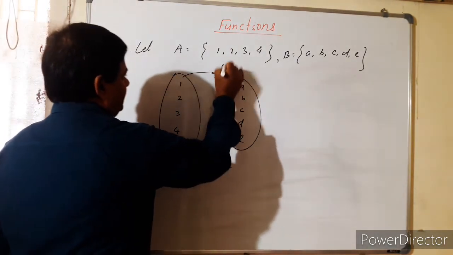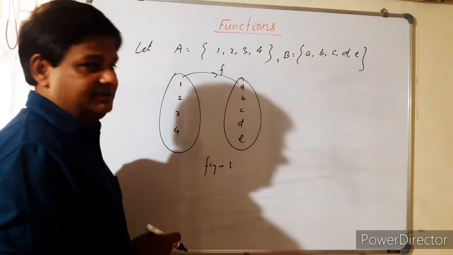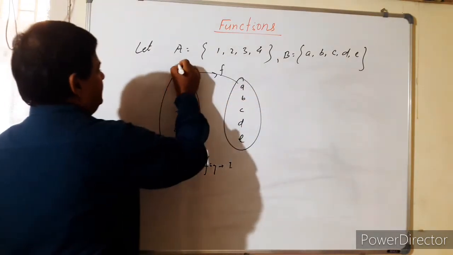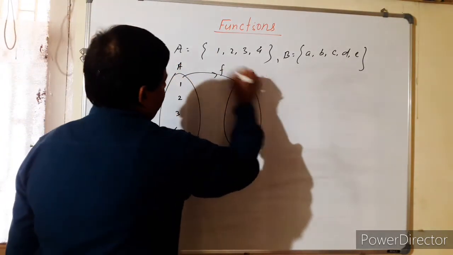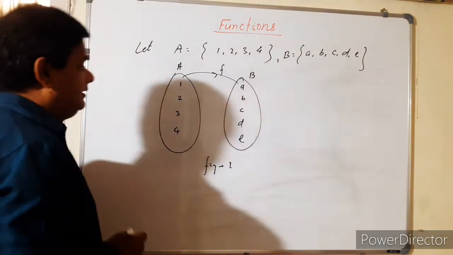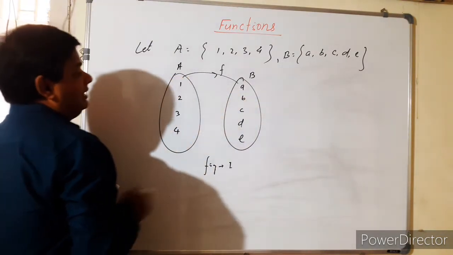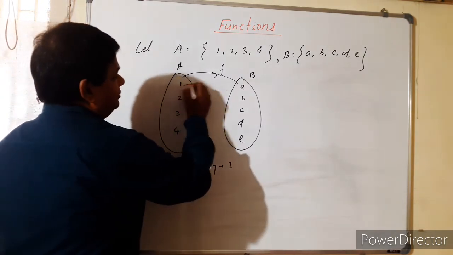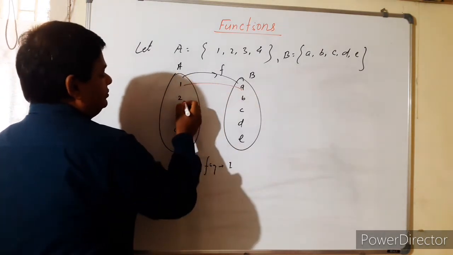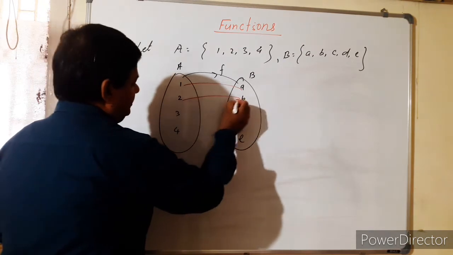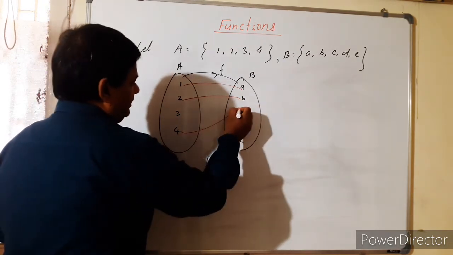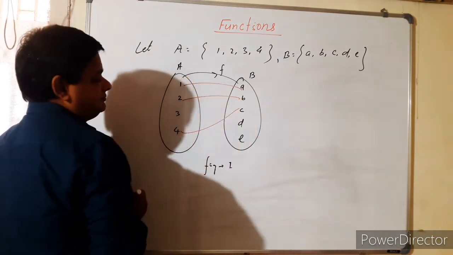Function means some relations. If this is a set A, this is a set B, so see here, 1 is related to, suppose, a, 2 is related to b, 4 is related to c.